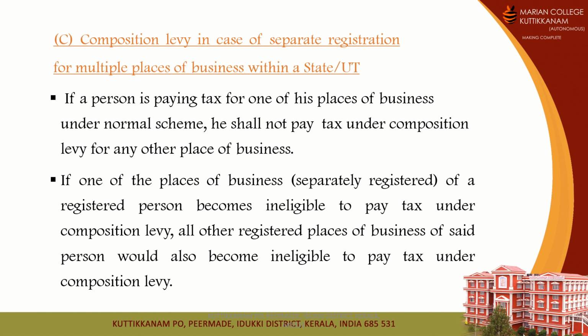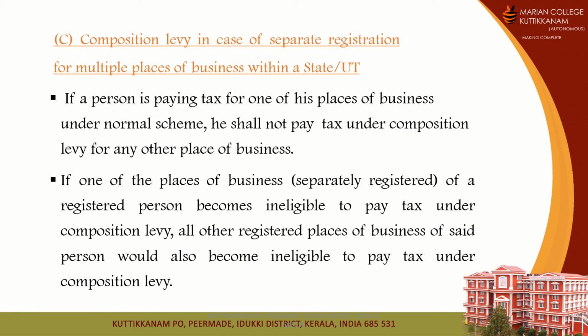Then the third main case is regarding the composition levy in case of separate registration for multiple places of business within a state or union territory. So this composition levy comes in case of separate registration. If there is a composition levy in separate registration, what is to be done? If a person is paying tax for one of his places of business under the normal scheme, he shall not pay tax under composition levy for any other place of business.